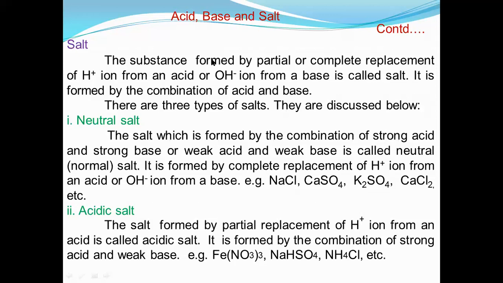NaHSO4 is formed by sodium hydroxide and sulfuric acid. Actually, they are a strong base and a strong acid. But this is an acidic salt, because an acid salt is formed by partial replacement of hydrogen ion from the acid. In H2SO4, the replacement is partial, hydrogen remains. So this is an acidic salt.